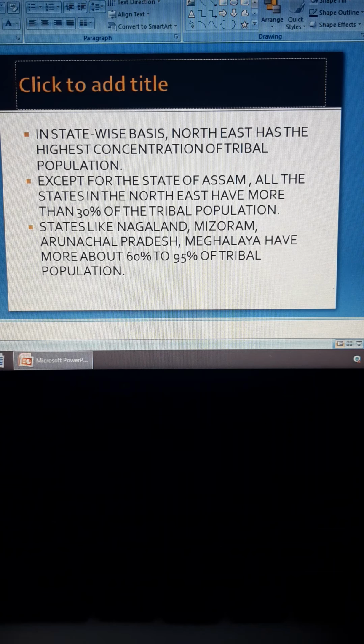States like Nagaland, Mizoram, Arunachal Pradesh and Meghalaya have about 60% to 95% tribal population.